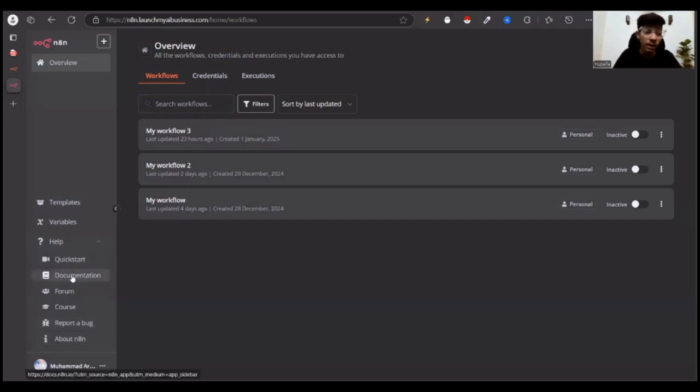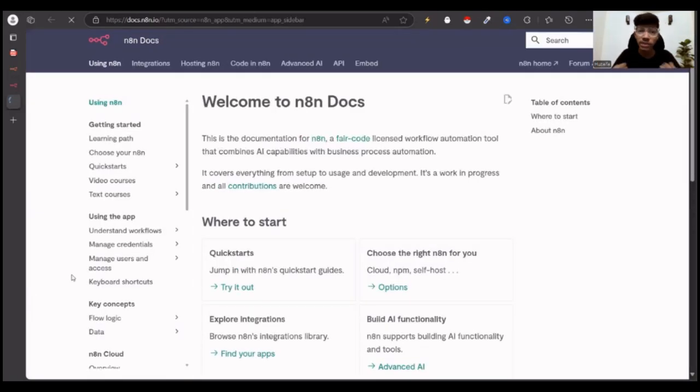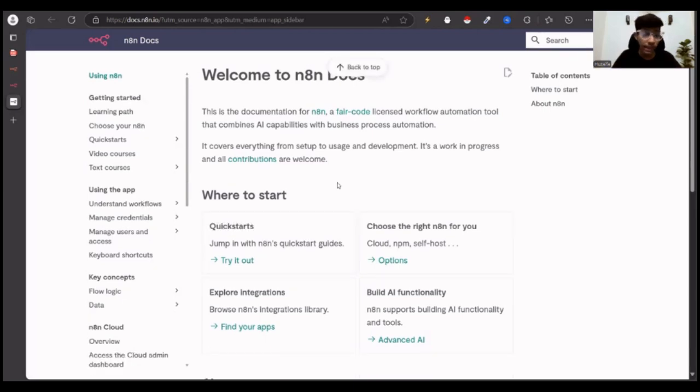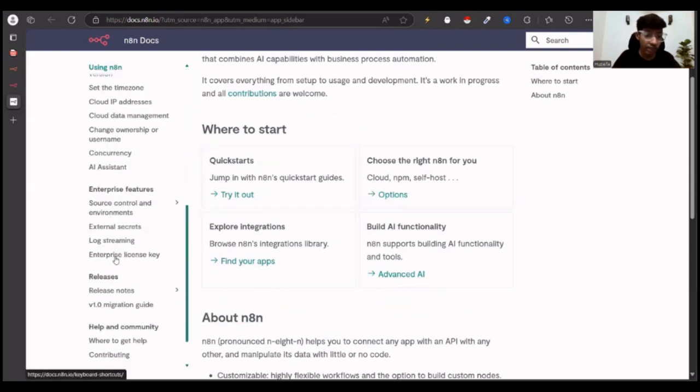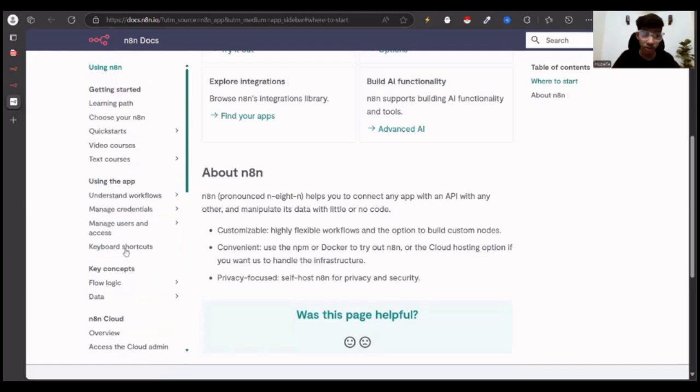If you are struggling with something very specific which I'm not able to cover, or you haven't seen it anywhere else, I would recommend you just go onto the n8n documentation, see what you are struggling with, search over here, and you can pretty much see everything, like connecting one tool to another, what the logics are, and everything, right? I will not be going a lot deeper into this at the moment, but I want you to go there if you are finding an issue or learning something very specific.